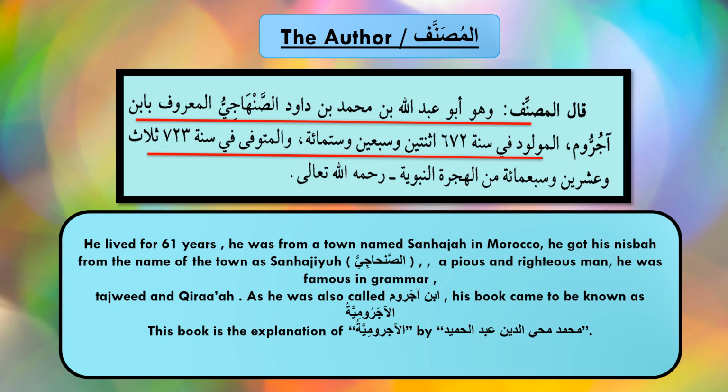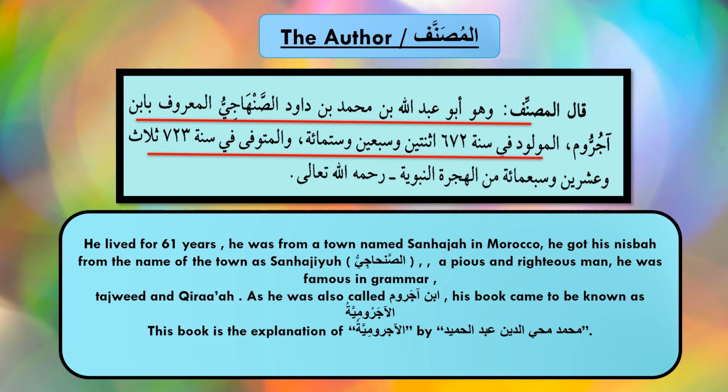And now the book Tohfatu Saniyya, it is the explanation of the original book Al-Ajroomiyya. And who explained this original book Aajaroomiyya that we are going to study? It is Mahee Ad Deen Abdul Hamid. So the book Tohfatu Saniyya is explained by Mahee Ad Deen Abdul Hamid. And this is the easy explanation of Al-Ajroomiyya, which is the original book.